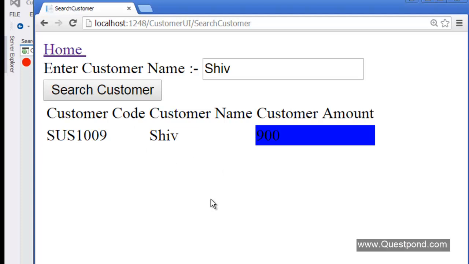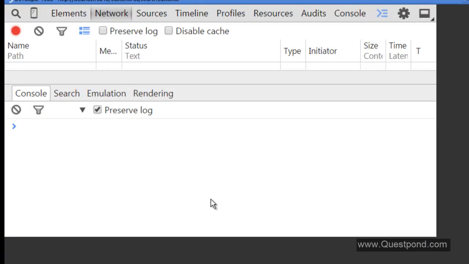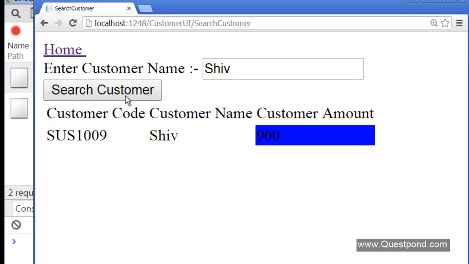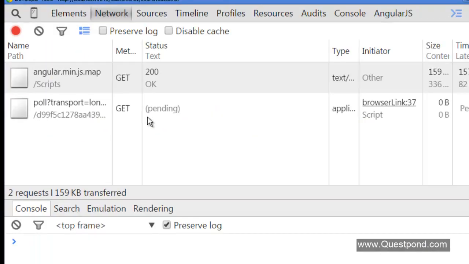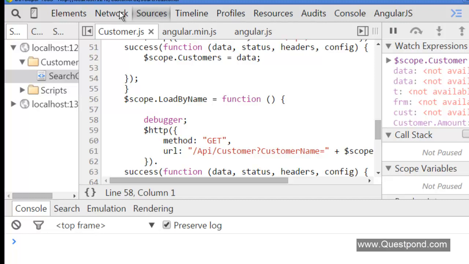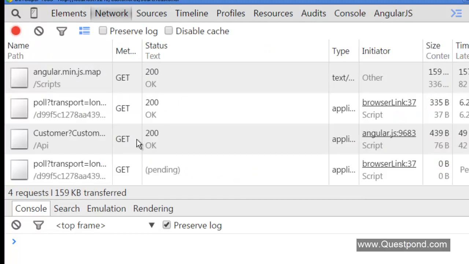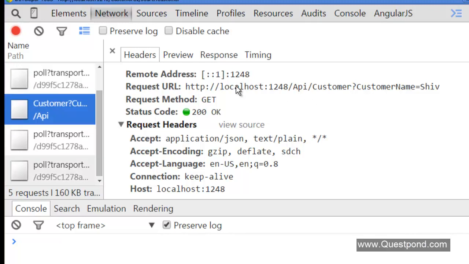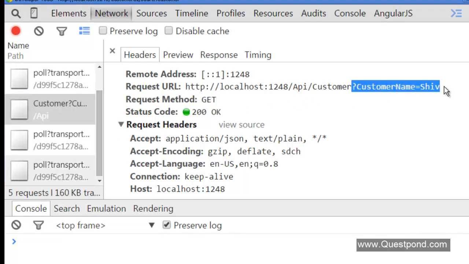If you do a Control Shift I, just to monitor how the calls are made internally, and you look at the network, you can see this is a get call and the values are passed via query string.